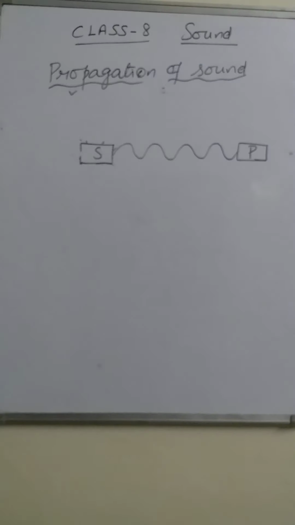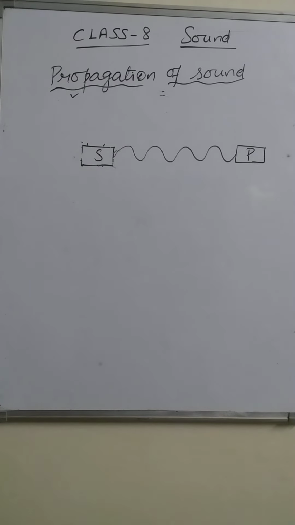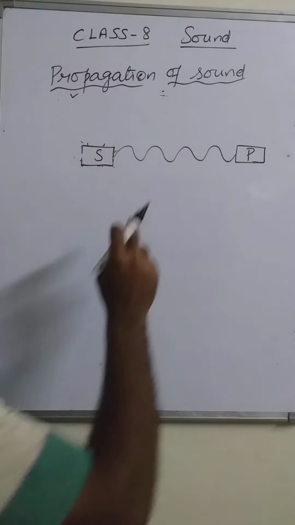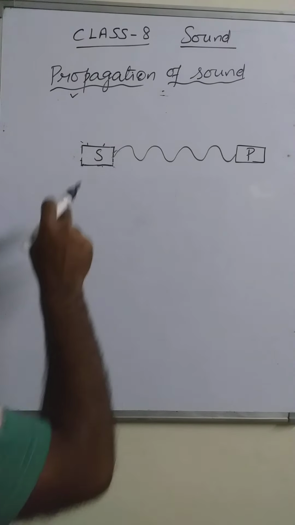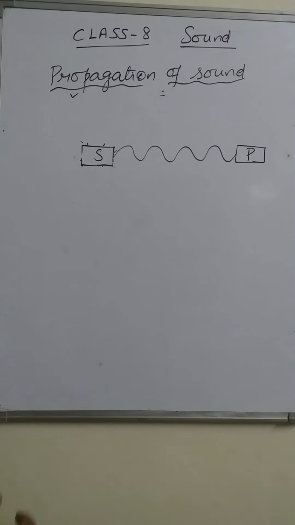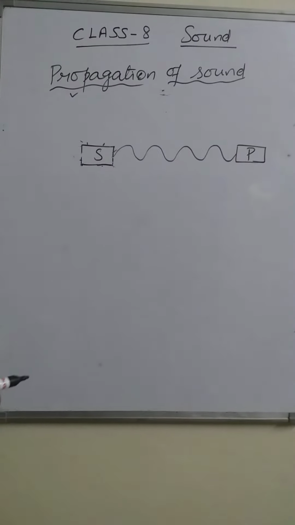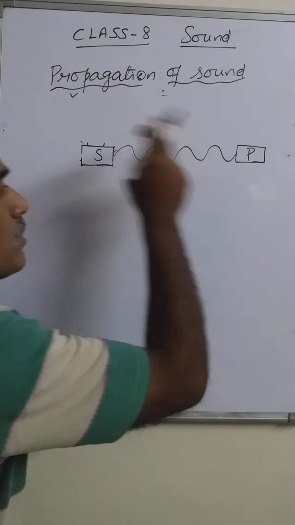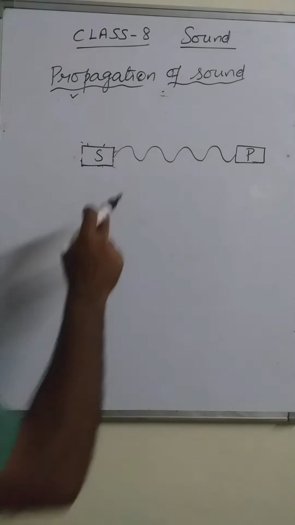So for the wave, for the formation of wave pattern, definitely the vibration must be taken place. So here also, while the sound is traveling from the source to person, the vibration is taking place. Vibration of what? For that we have to ask the question that through which thing, how it is traveling.